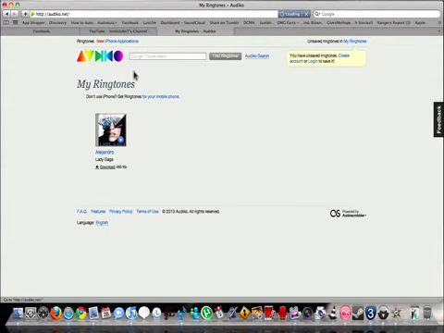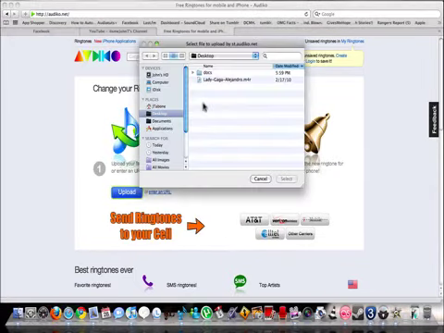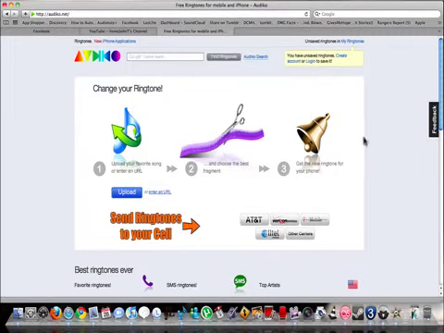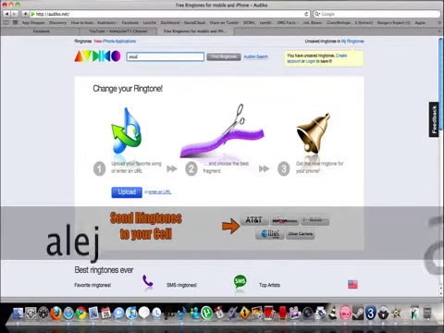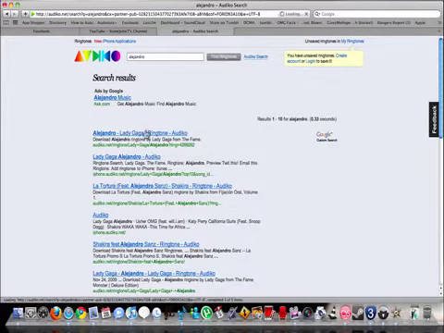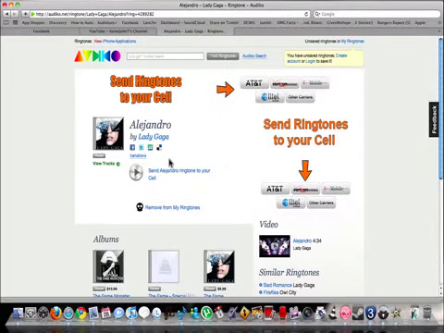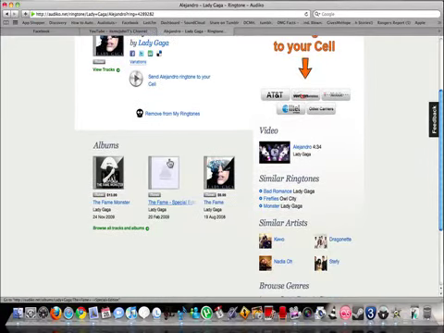Also, another quick feature is what I mentioned earlier, that you could upload anything. So you go into your iTunes, and then you could cut it and then add a new ringtone. And like I said earlier, with Alejandro, there's usually a bunch of ringtones, and if you don't like the part of the song that's recorded for the ringtone, you could always cut it yourself or just try to find another one.